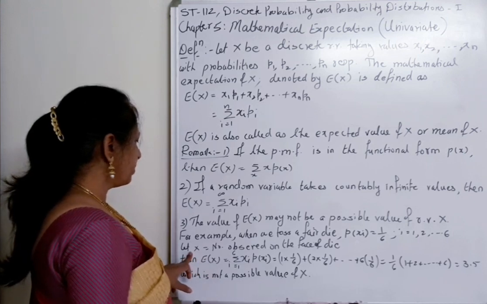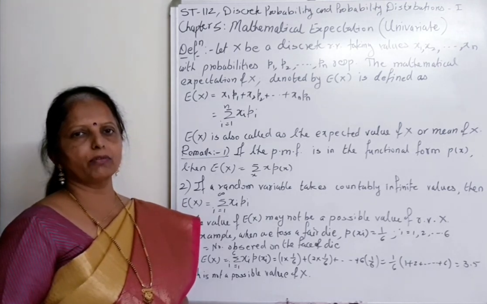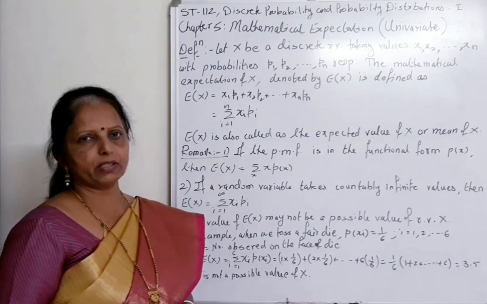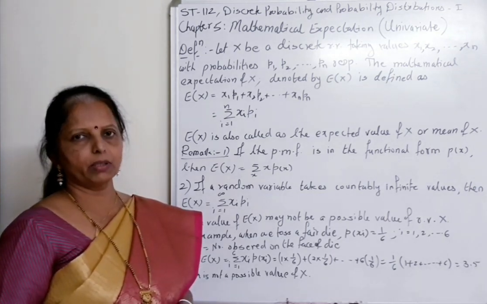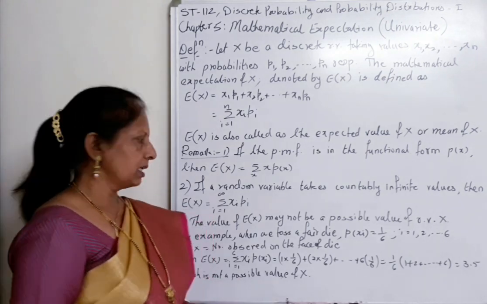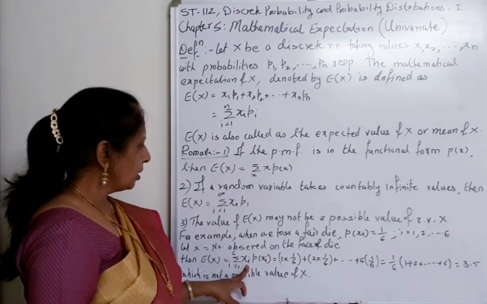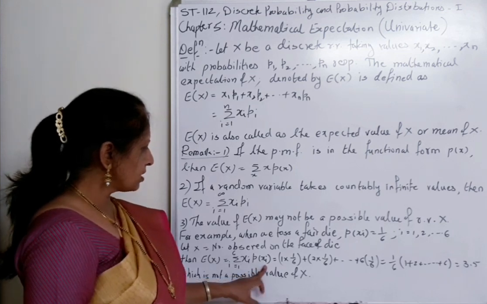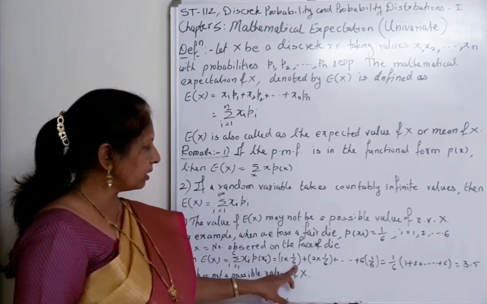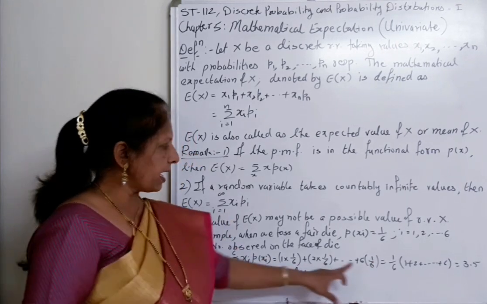Suppose we define our random variable X as the number observed on the face of a die. What is the range set of X? 1, 2, 3, 4, 5, 6. For each value of X, the probability is 1 by 6. So what will be expectation of X? Summation of xi into p of xi, that is 1 into 1 by 6 plus 2 into 1 by 6 plus 3 into 1 by 6, like this up to x6 p6. That addition we have to take.